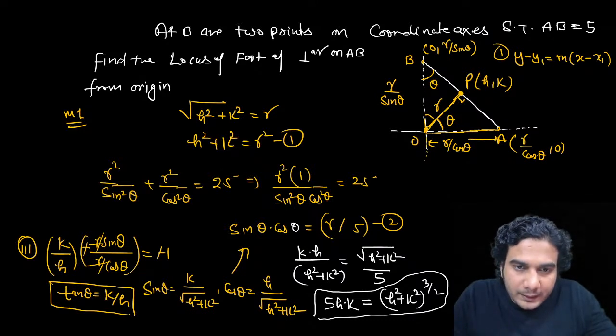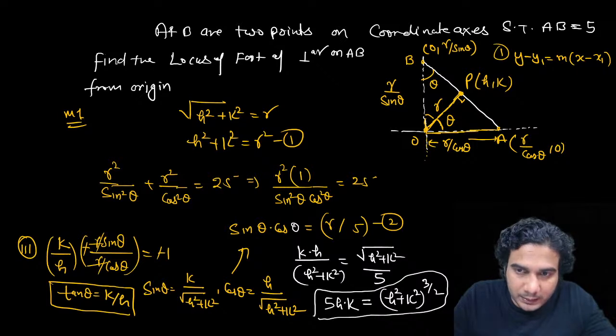Have you got the method? First we have written r as simply under root of h square plus k square. Second, we have written OA and OB in terms of r and theta, using right angle triangles. And then we have applied Pythagoras, so we got relation number 2.